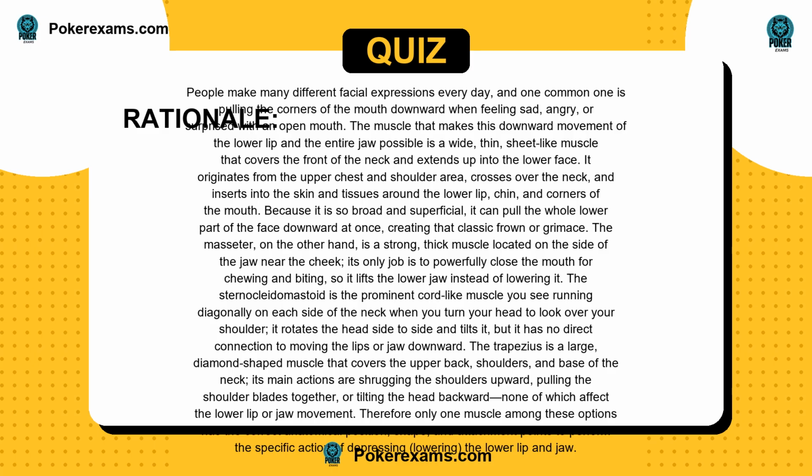It rotates the head side to side and tilts it, but it has no direct connection to moving the lips or jaw downward. The trapezius is a large, diamond-shaped muscle that covers the upper back, shoulders, and base of the neck. Its main actions are shrugging the shoulders upward, pulling the shoulder blades together, or tilting the head backward, none of which affect the lower lip or jaw movement. Therefore, only one muscle among these options has the correct anatomical position, shape, and attachment points to perform the specific action of depressing, lowering, the lower lip and jaw.